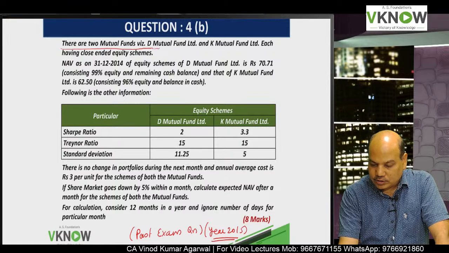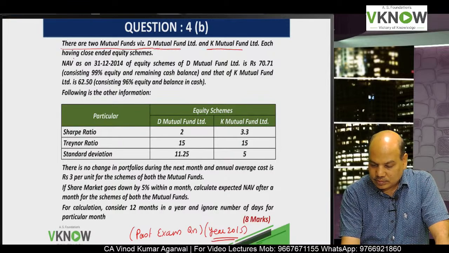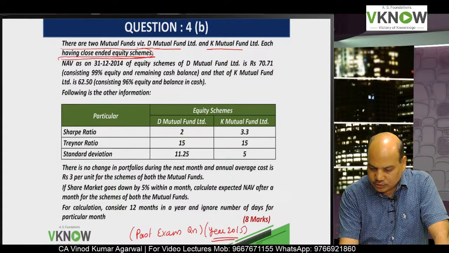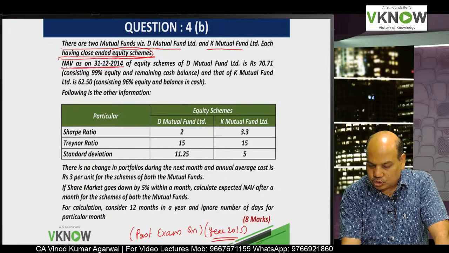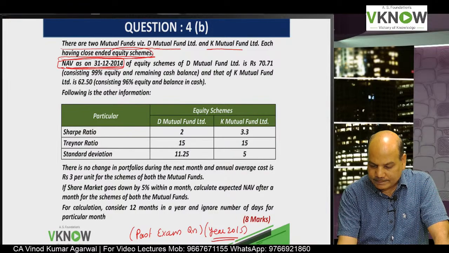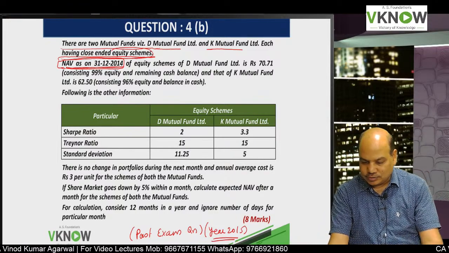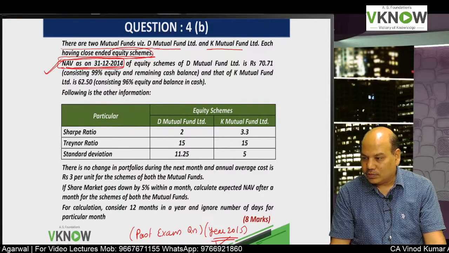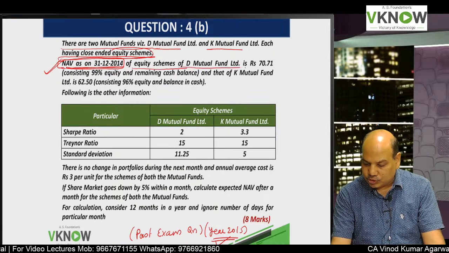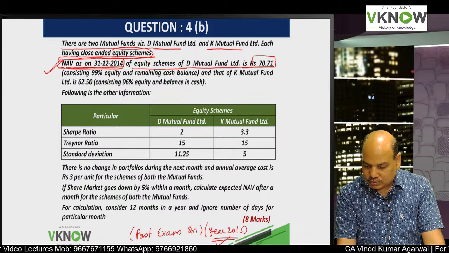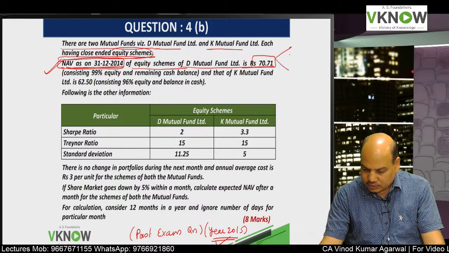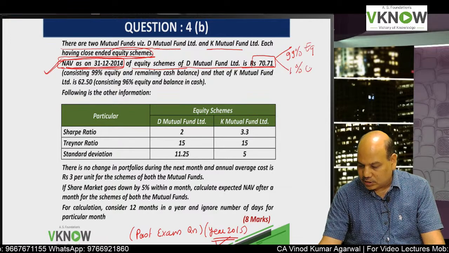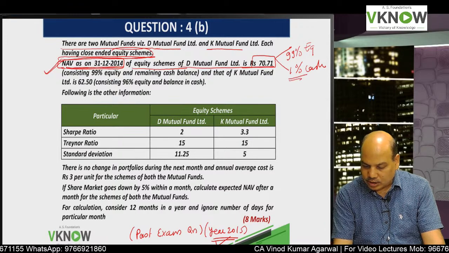There are two mutual funds D, K, each having closed-ended equity scheme. So it's an equity scheme. NAV on 31/12/2014. The institute has not changed the date also. The same date was appearing in the 2015 exam. NAV on 31/12/14 of equity scheme of D mutual fund is 70.71. Now out of the 70.71, 99% is equity and 1% is cash.